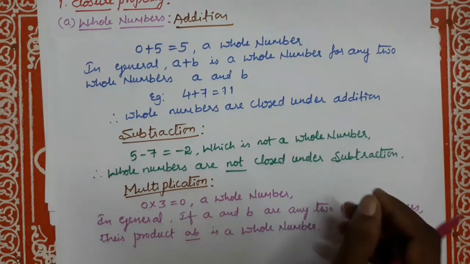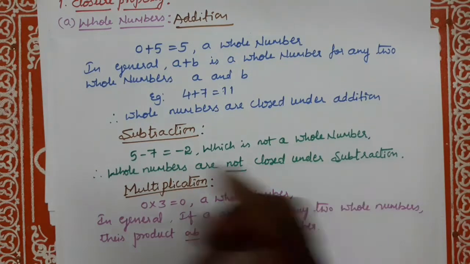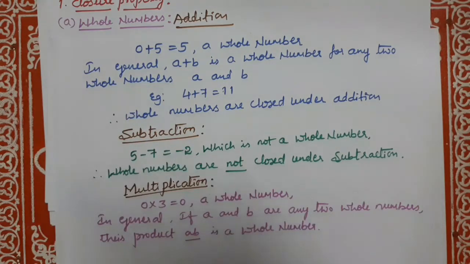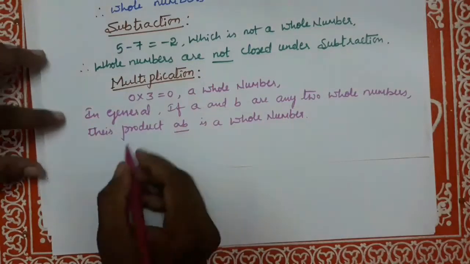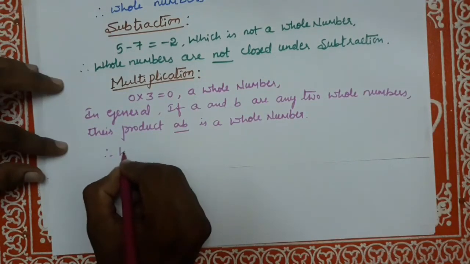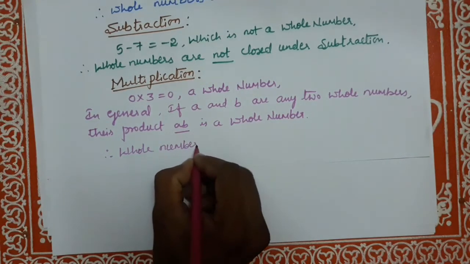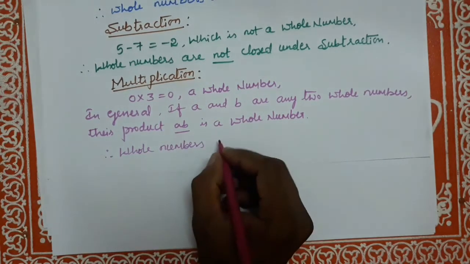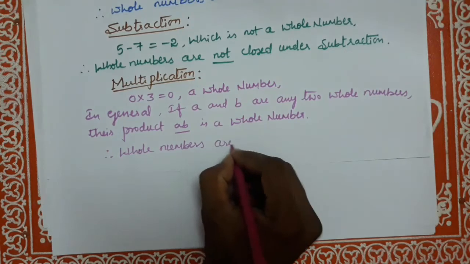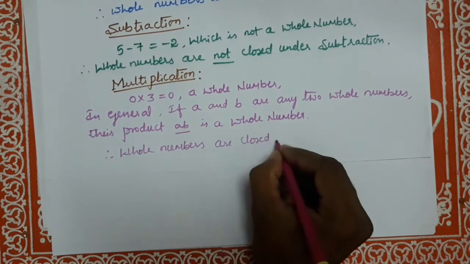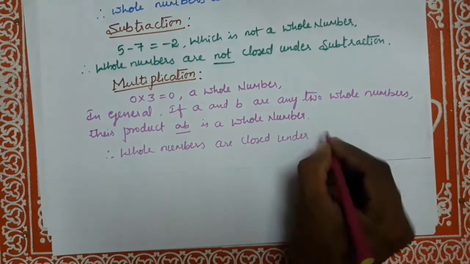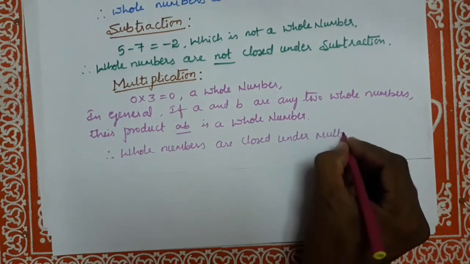Therefore, whole numbers are closed under multiplication, and closure property of multiplication holds good.